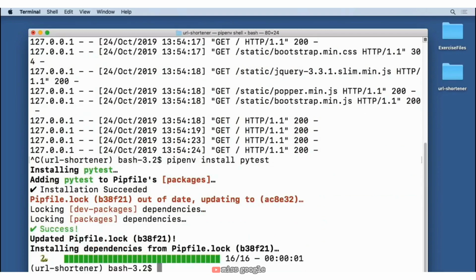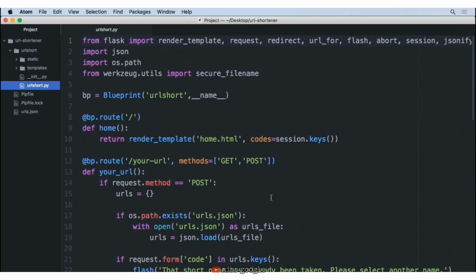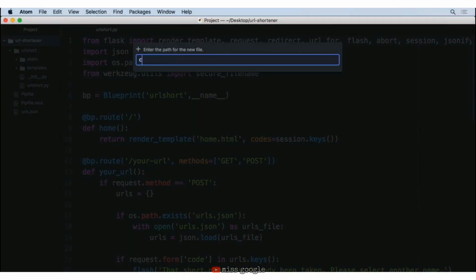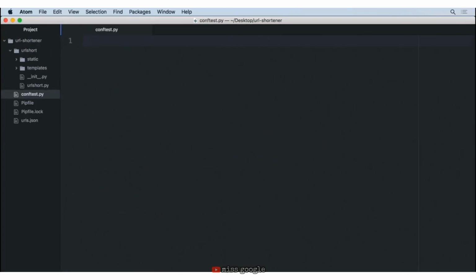So let's go ahead and move back into our project. And the first thing that we need to do is create a file. Now the name of this file is important. So let's go ahead and in the top level directory, create a new file. And this needs to be conftest.py. This is a specific name that PyTest is going to be looking for whenever it's going to be running tests.